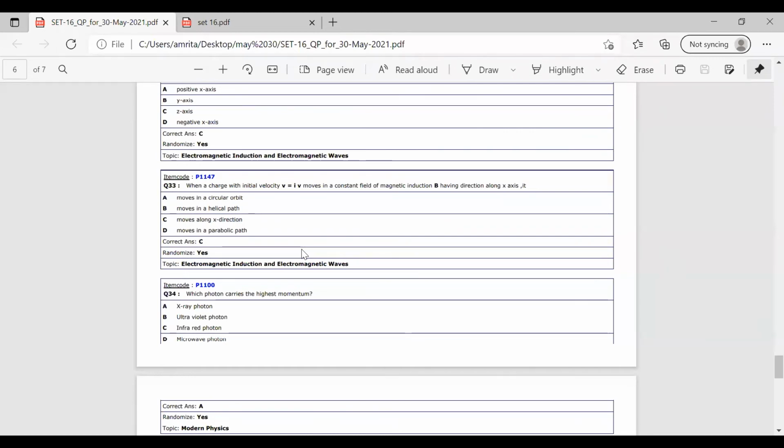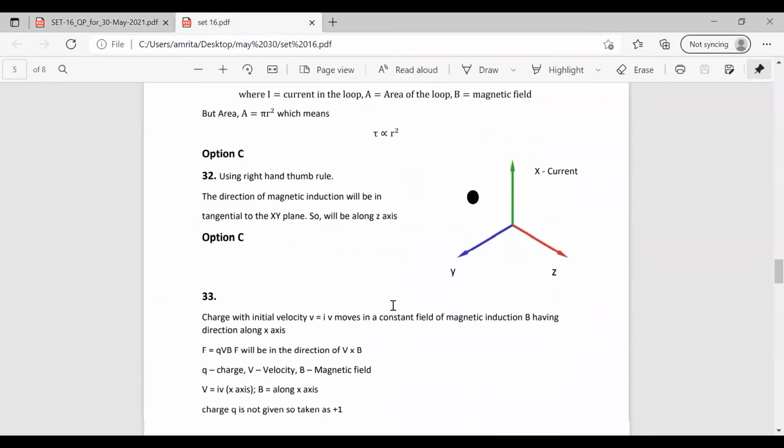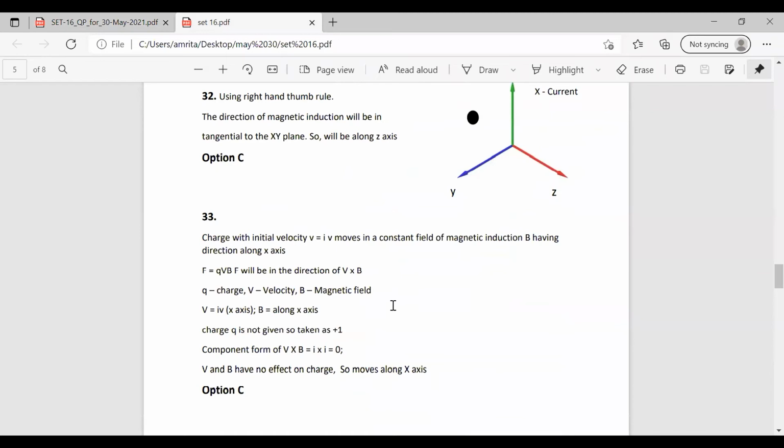We are given a charge moving with an initial velocity v equal to iv in a constant magnetic field B, along the x-axis. So both of these are given along the x-axis. The force will depend upon the charge, velocity, and the magnetic field. Here no details about the charge are given, so we consider it as positive. If no details are given, we consider it as positive itself.